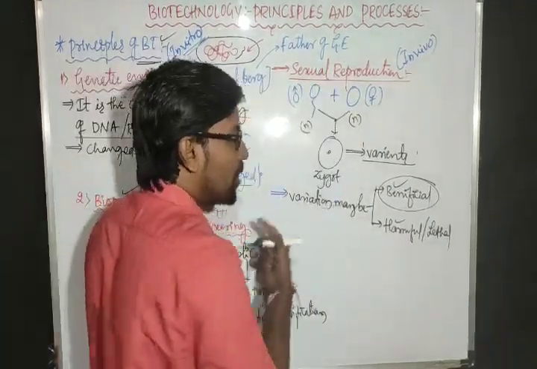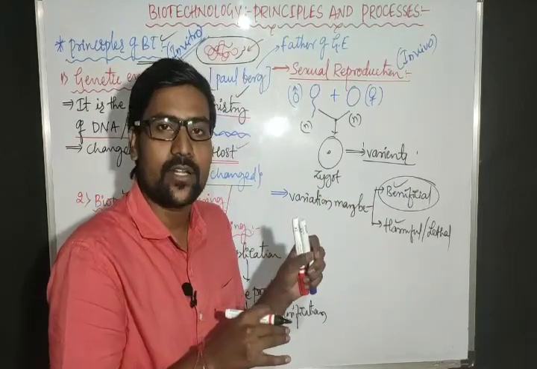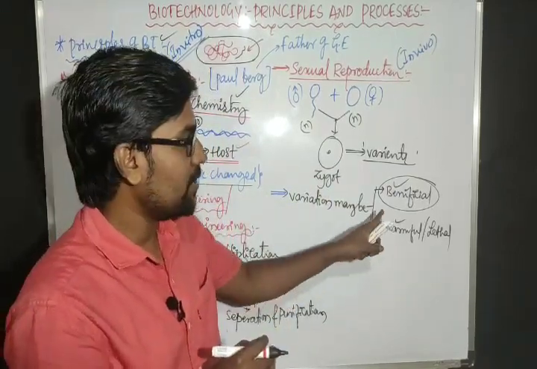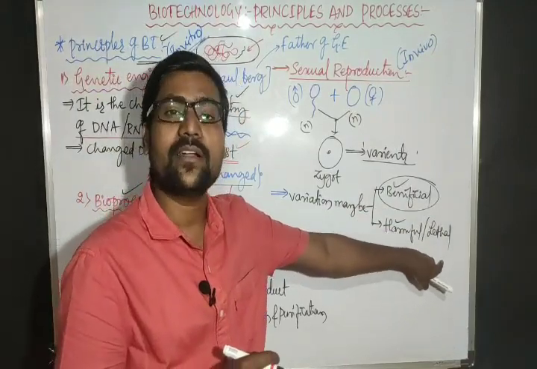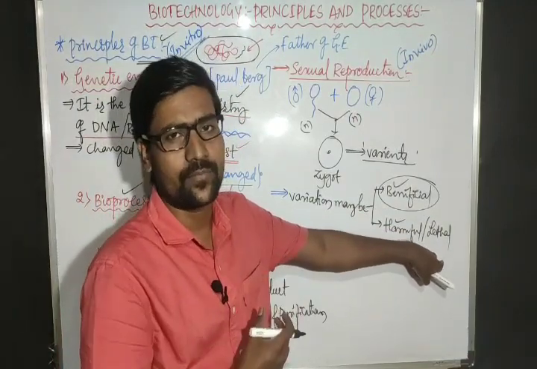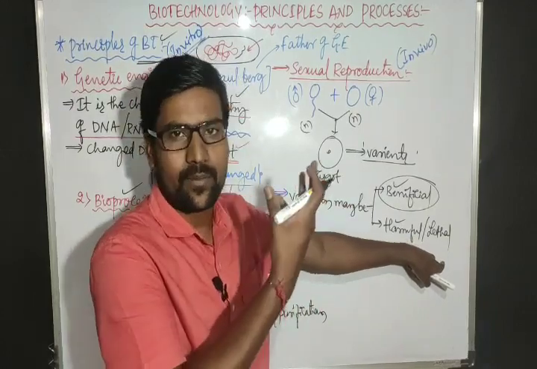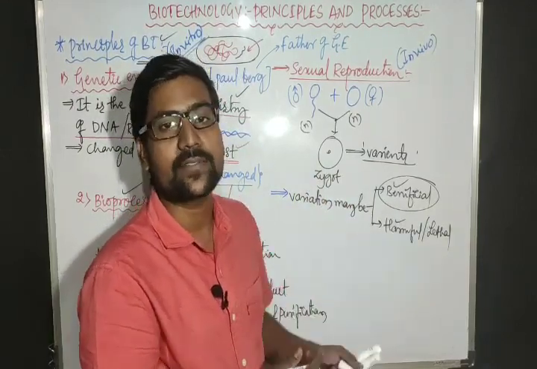But in the case of sexual reproduction, changes also occur in the organisms, but here it may be beneficial or it may be harmful or lethal. Lethal means deadlier, may be useful or may be dangerous, whatever it is.